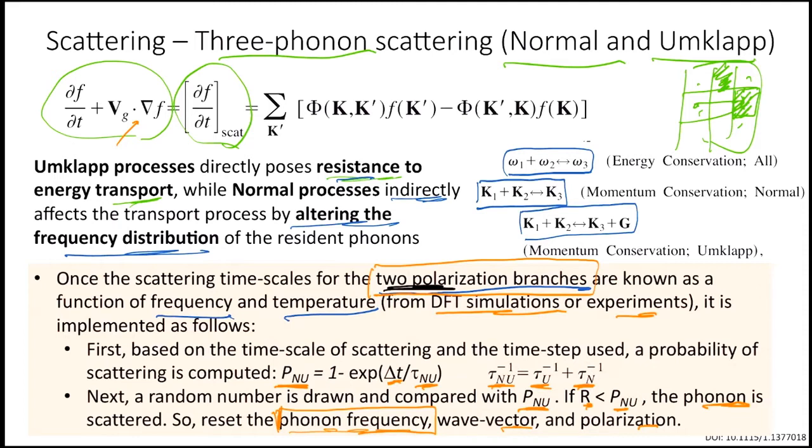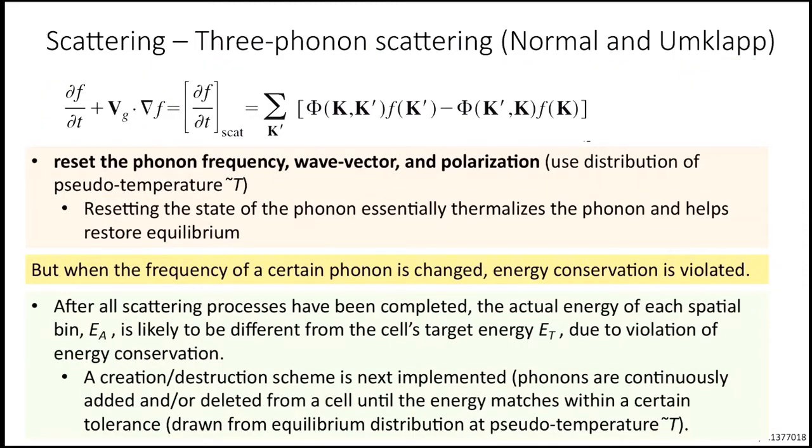Okay, so now the particle has drifted to this position, we have found the local temperature or the pseudo temperature, and now we have also scattered it. Now again it would keep going. When we are resetting the phonon frequency distribution, we have to use this temperature T tilde, the pseudo temperature, because that's the equivalent equilibrium temperature of the cell that we have found.